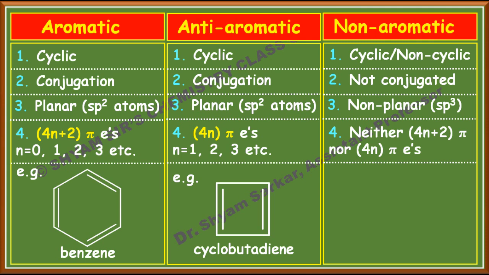Okay, and it is not planar. It has no conjugation. It may be cyclic or non-cyclic, that does not matter. So if these 4 criteria are not fulfilled, then that category will be non-aromatic. One example I have stated here: cyclopropene is a non-aromatic compound. I'll show you one by one why this is aromatic, why not aromatic, why anti-aromatic. I will show you everything.